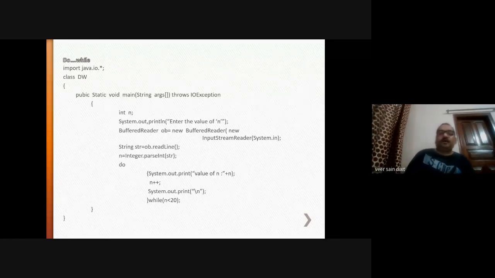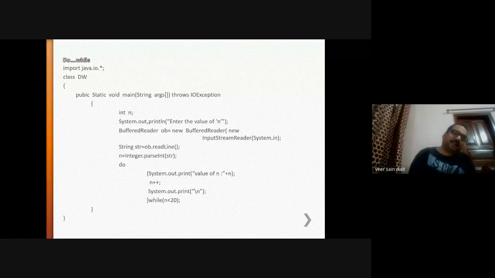Now, do statement. The execution of the loop starts now. System.out.print. Suppose I have given the value of n as 1. So here the value 1 will be printed, then n++. Now the value of n will be increased. The next value will be printed on the next line. Then the condition will be checked. 1 is less than 20. So 1 is less than 20, that's true.